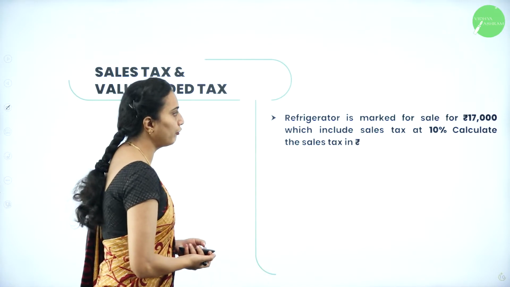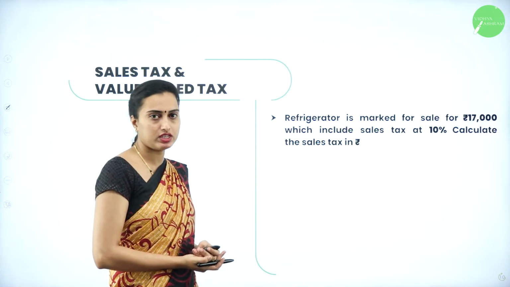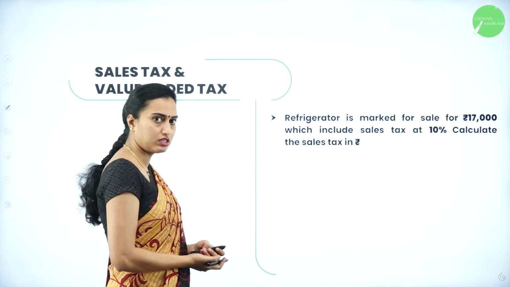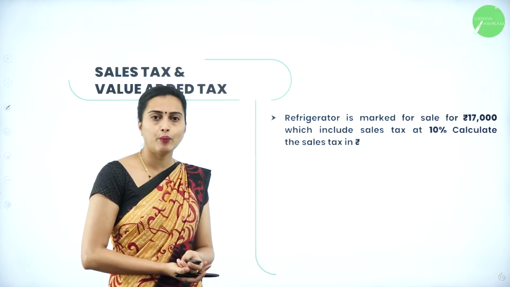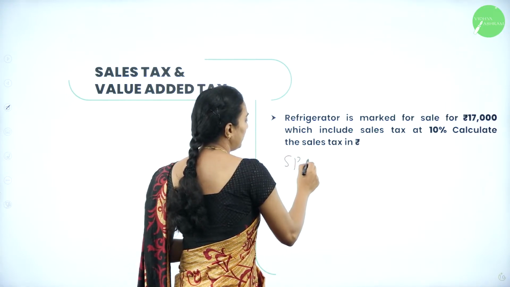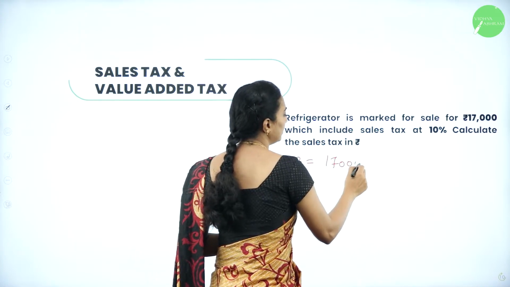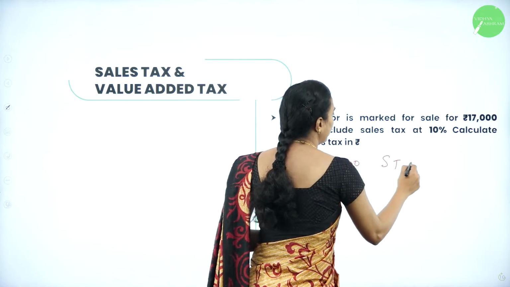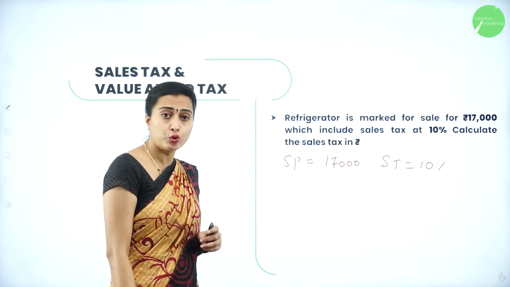A refrigerator is marked for sale at rupees 17,000, so the selling price they have given is rupees 17,000, which includes sales tax of 10%. Calculate the sales tax in rupees. Now here we know that they have given SP, selling price, is equal to rupees 17,000, which includes sales tax of 10%. They have asked to calculate the sales tax in rupees.